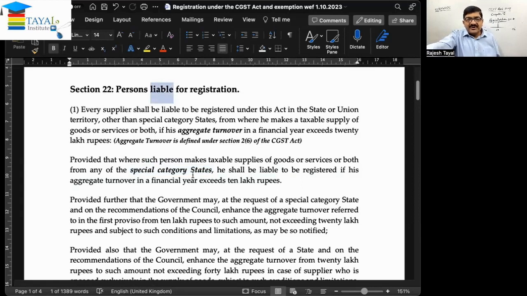So for special category states, the aggregate turnover limit is rupees 10 lakhs during the financial year, meaning from 1st April to 31st March. If the aggregate turnover exceeds rupees 10 lakhs, registration becomes necessary. Aggregate turnover is the aggregate of taxable supplies, exempt supplies, as well as exports, everything taken into account in one way. And it is on a pan-India basis. For other than special category states, if the aggregate turnover exceeds rupees 20 lakhs, registration becomes compulsory.